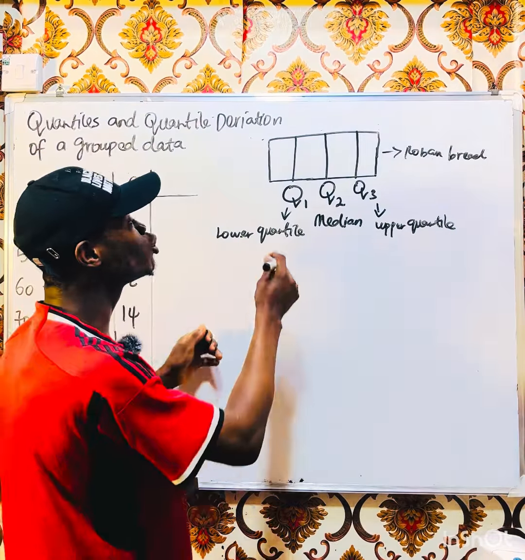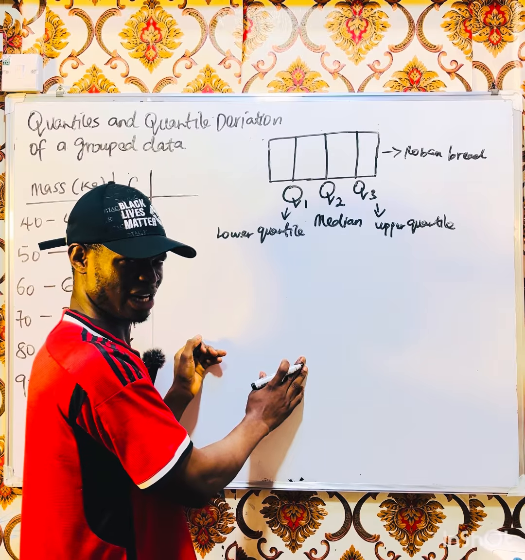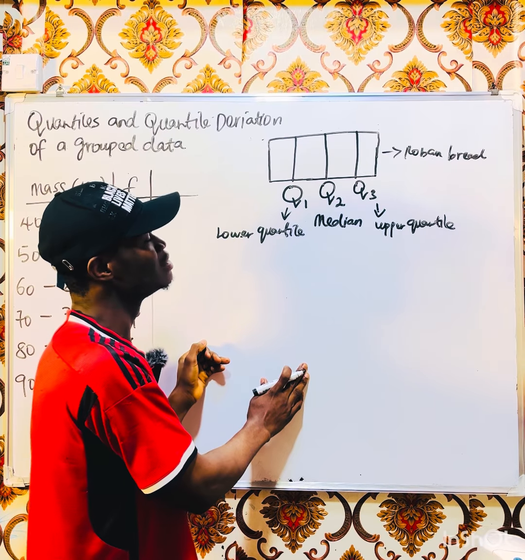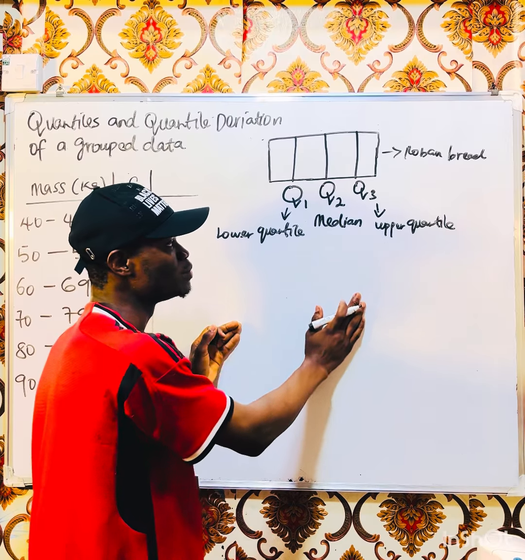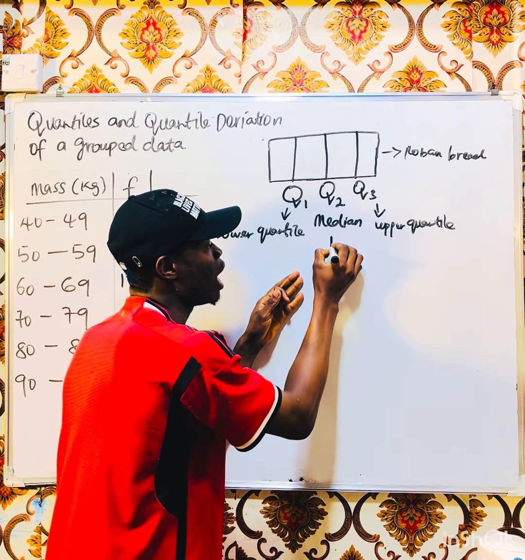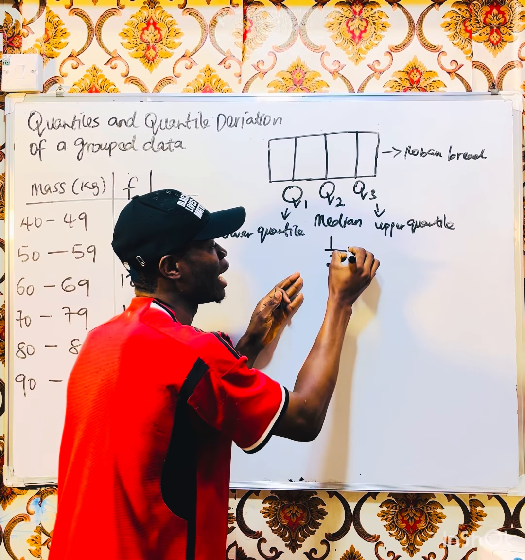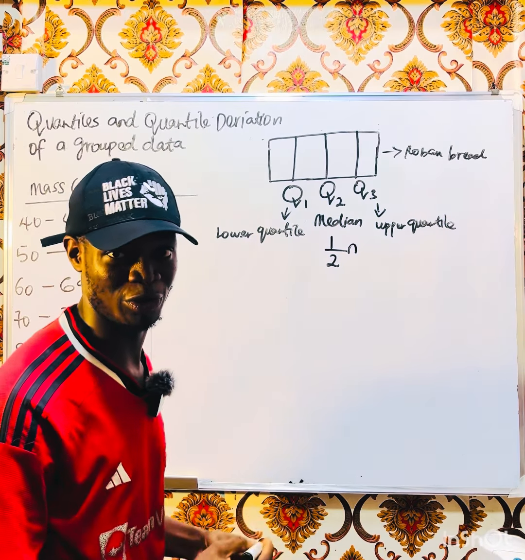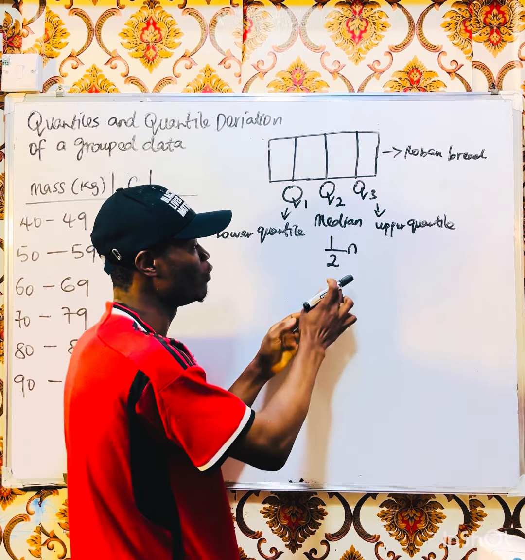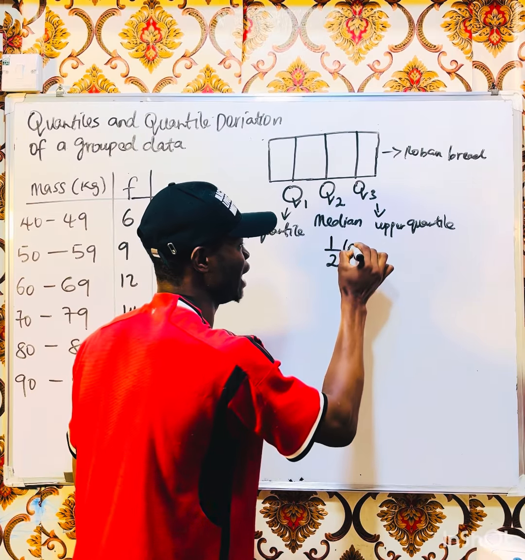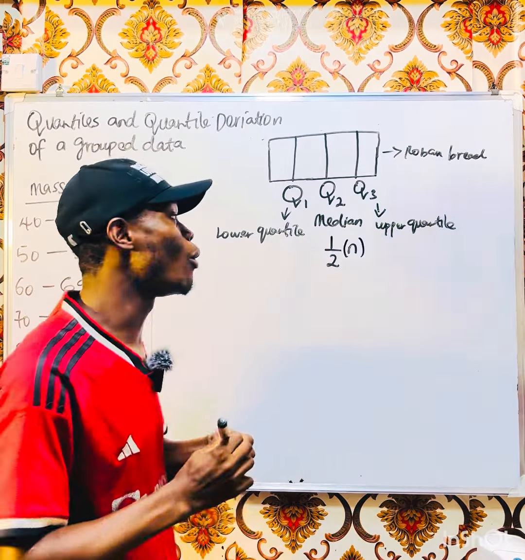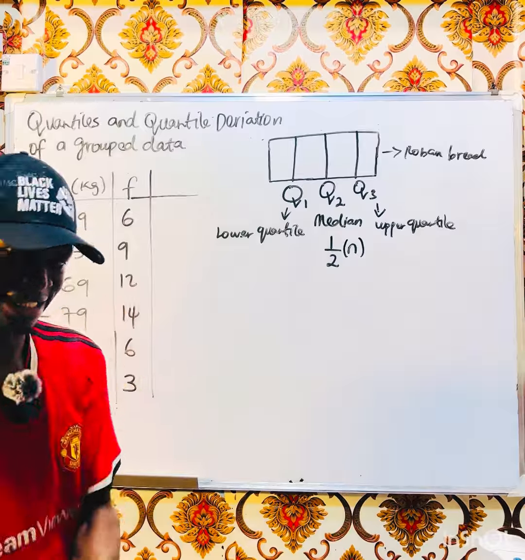For grouped data, we are dealing with group data, right? The formula for Q2 is 1 over 2 times N, because half is 1 over 2. So the formula is 1 over 2 times N. As simple as that, for grouped data.